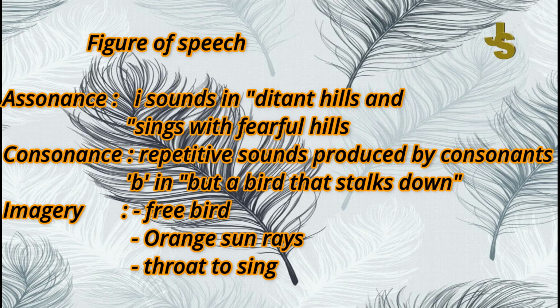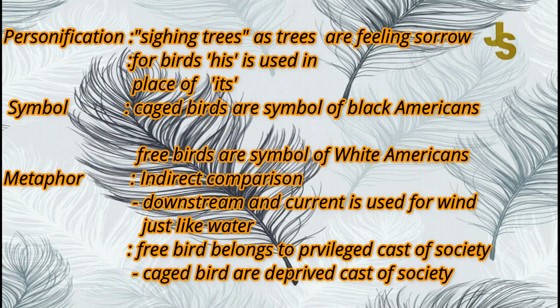Now, the fourth figure of speech is personification. As you know, what is personification? It is when inanimate objects are taken as human beings. The first example is sighing trees, as trees are feeling sorrow. Just like human beings have emotions and feel sorrow, in the same way trees are also sorrowful. For birds, his is used in place of its. You know that for animals we use its, and for human beings we use his. But here the poet has used his in place of its. That is personification.